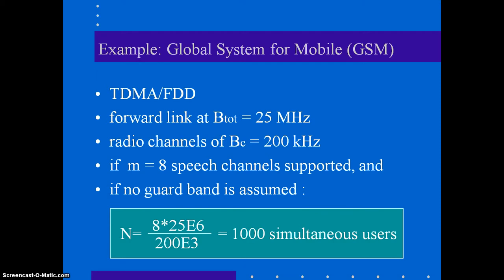And GSM: here we have to analyze that the total number of users, 1000 simultaneous users, can be allotted frequency with a bandwidth of 200 kilohertz per user.